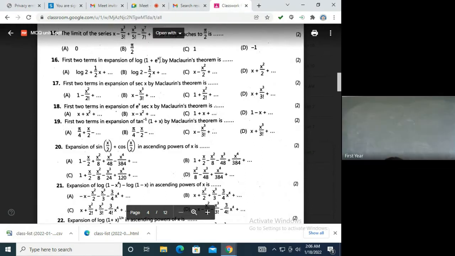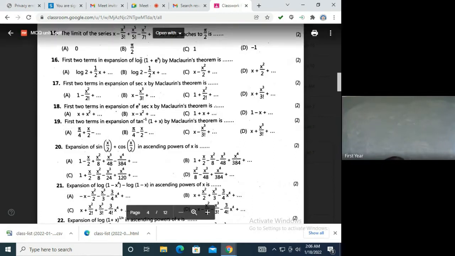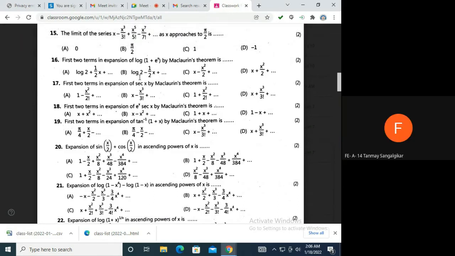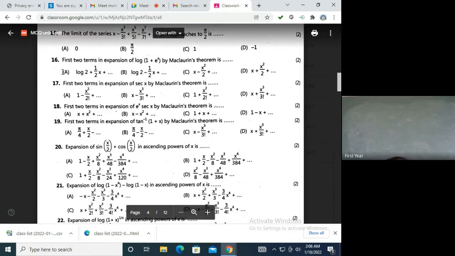Log 2, very good. Put x is equal to 0, e raised to 0 is 1. So it is log 2. So answer is either A or B. Correct? Log 2 plus half x. And then the first derivative of log of 1 plus e raised to x is 1 upon 1 plus e raised to x into e raised to x. So वो positive ही है. Negative नहीं होगा. Maybe it is half or whatever. You will obviously get it to be half only, but it is plus. So answer is A. Is it okay?